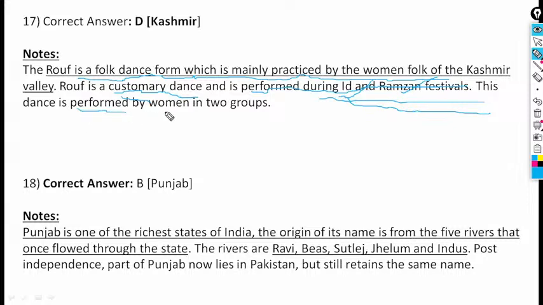This dance is performed by women in 2 groups. It is mainly practiced by the women folk of the Kashmir Valley.